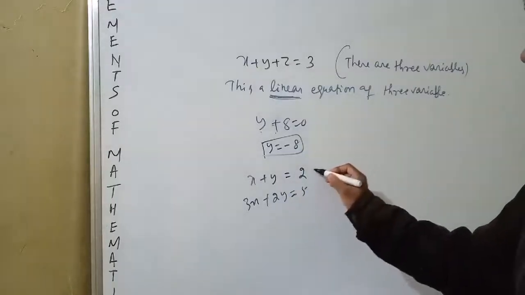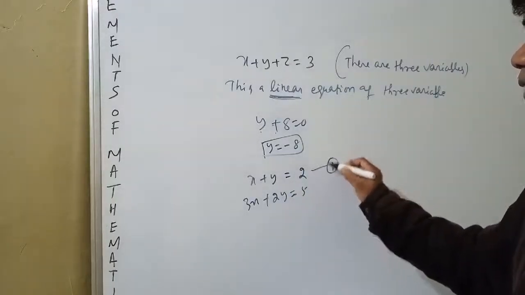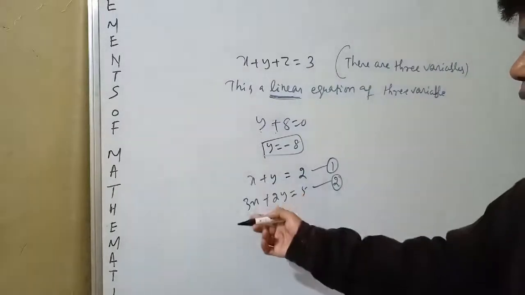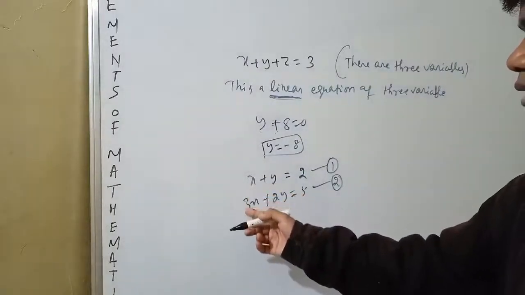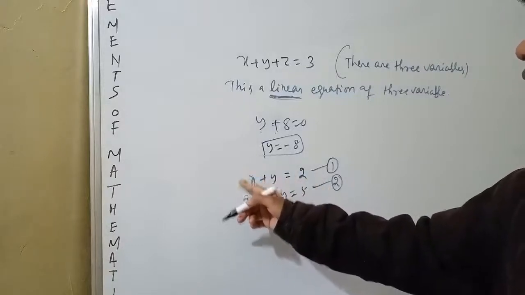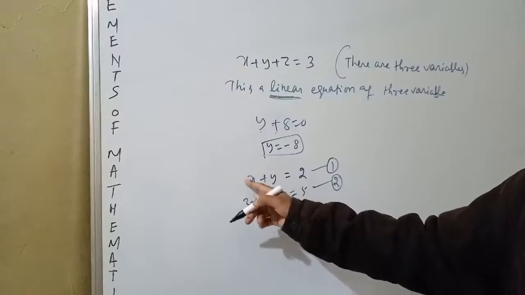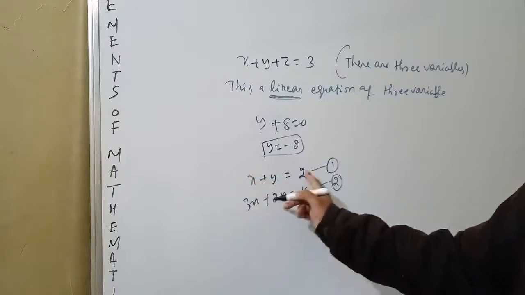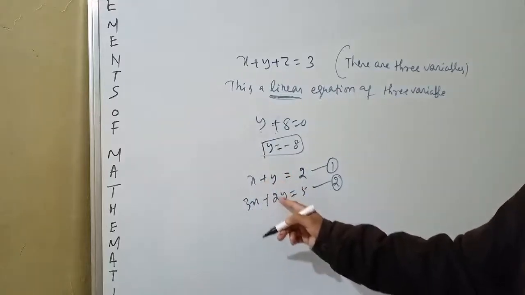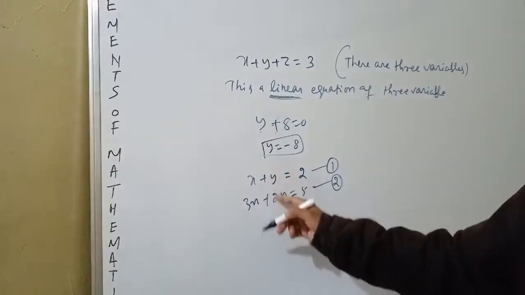You see, this is say equation 1, this is equation 2. Okay, we are equating the two equations. We have to multiply with 3 so that we can equate this term. Otherwise we can multiply with 2 here, we can equate these 2 terms.